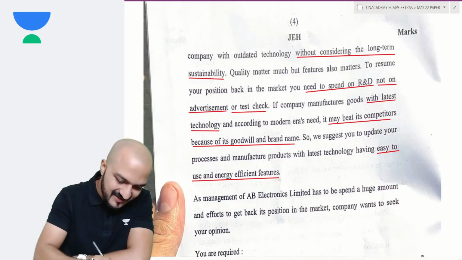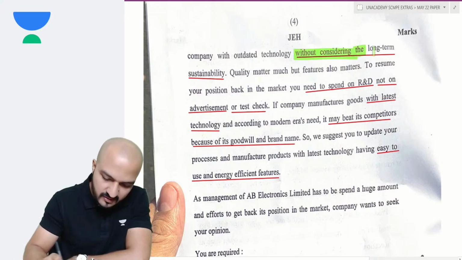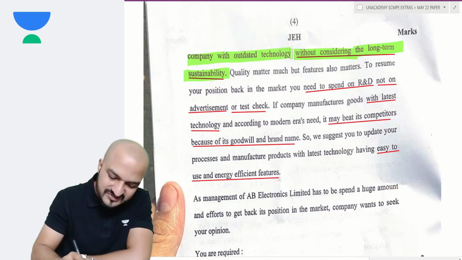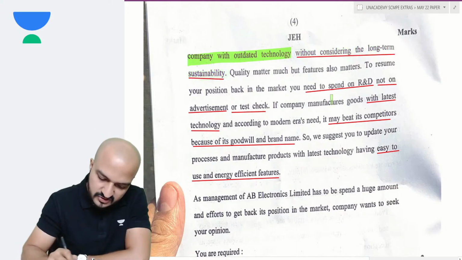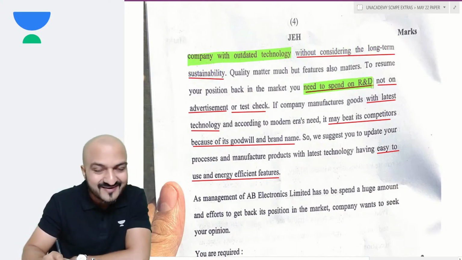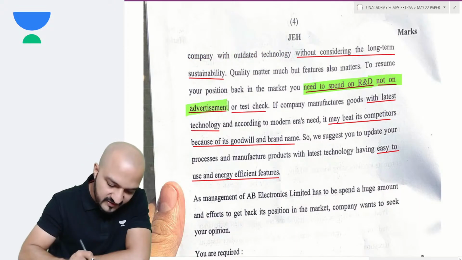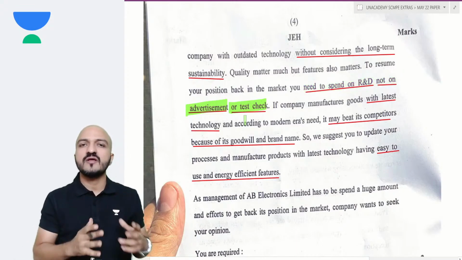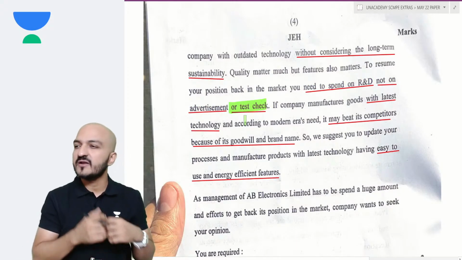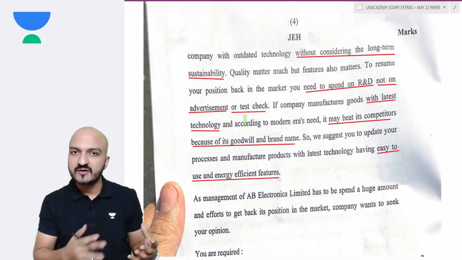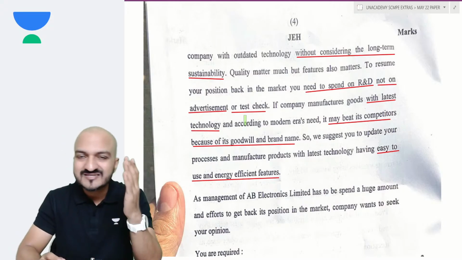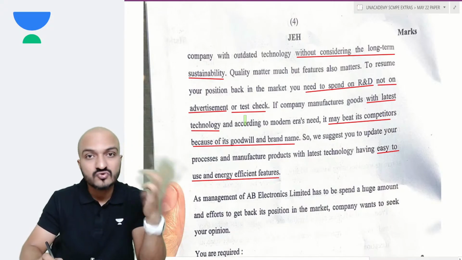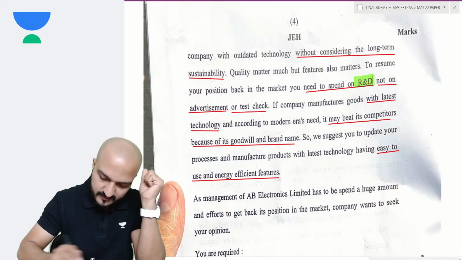So the expert team is saying that they are not considering long-term sustainability. They are using outdated technology. So the company needs to spend more on R&D rather than on advertisement or testing. See, they have huge quality control features over here. They are spending lots of money on testing and quality control and all. But now the expert team is suggesting that you don't waste money on testing and quality control. Rather, use that money on research and development.